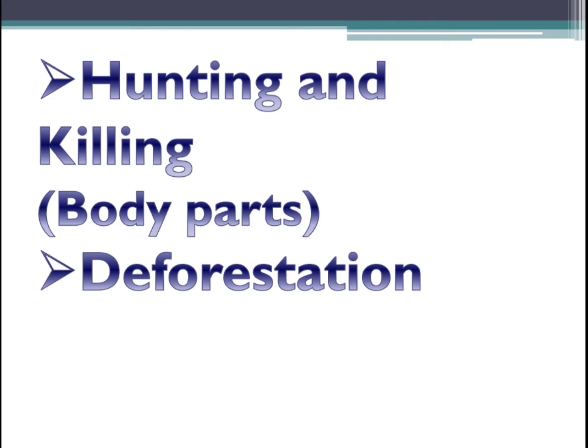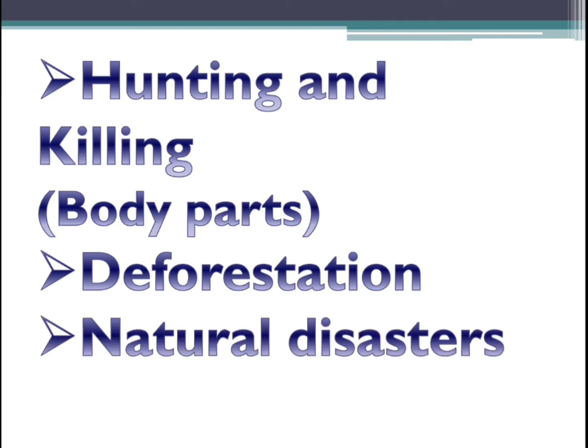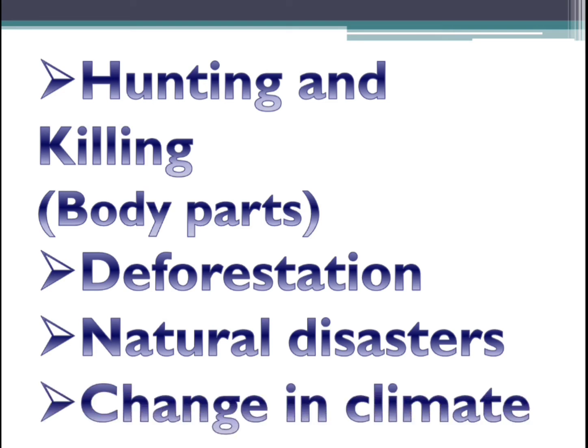And also the natural disasters, like floods and earthquakes, which happen naturally. Because of that also, animals are in danger. For natural disasters, we can't do anything. Because of natural disasters, humans also suffer. But deforestation, hunting and killing are making the animals become endangered. And also the change in the climate.